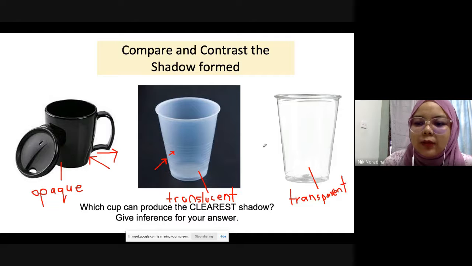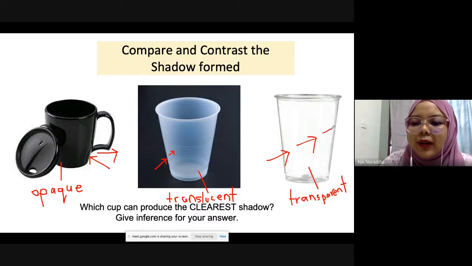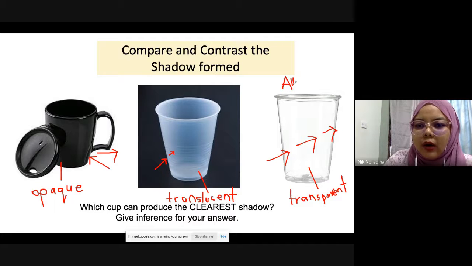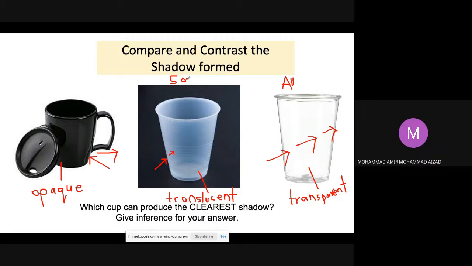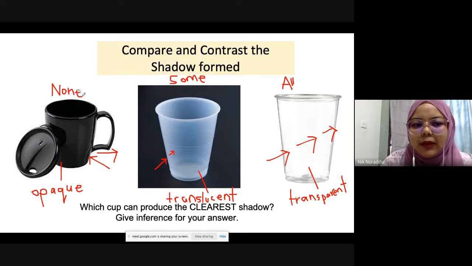Okay, this one is transparent. Why transparent? Because light can pass through. This one, all the light can go through. This one, some. This one, none. No light can pass through.